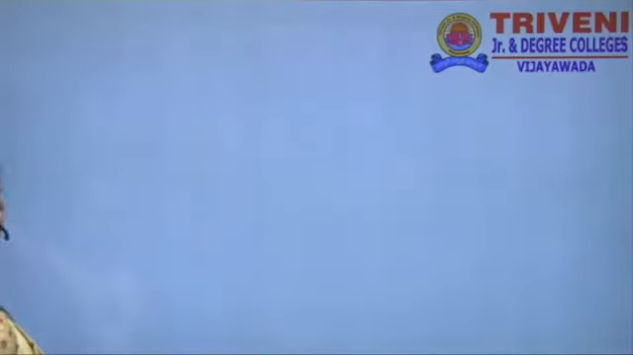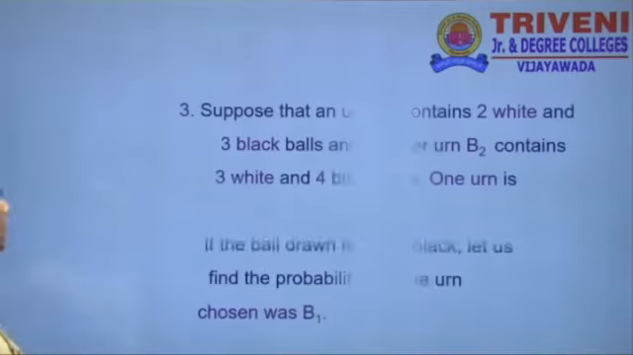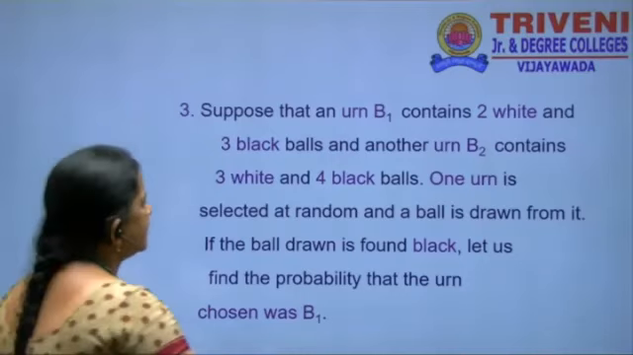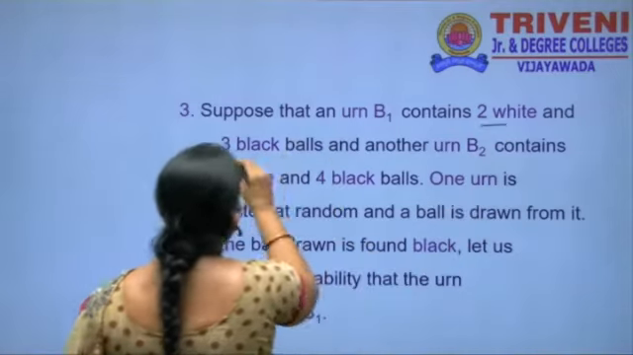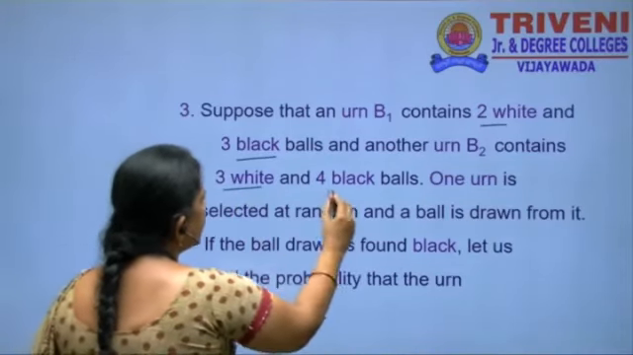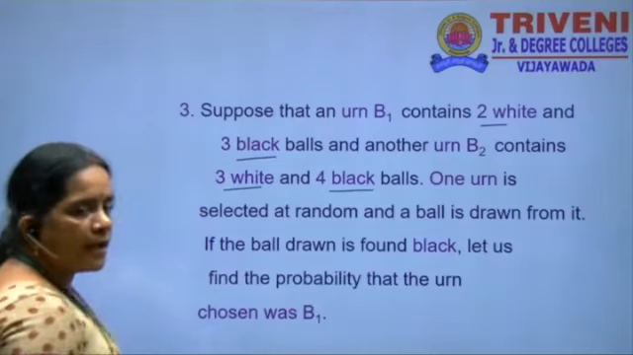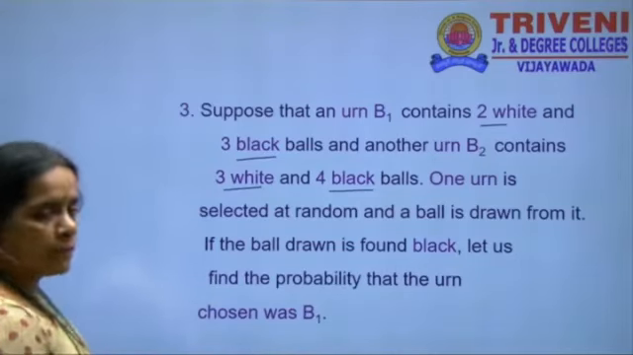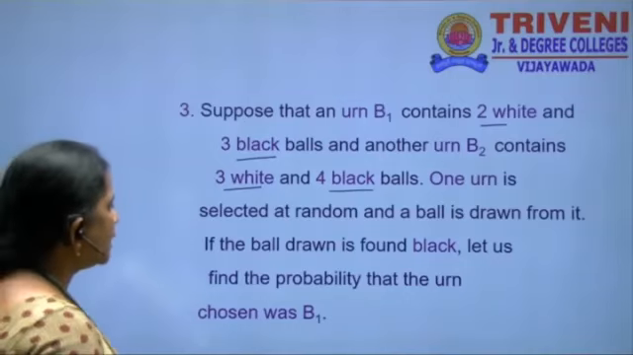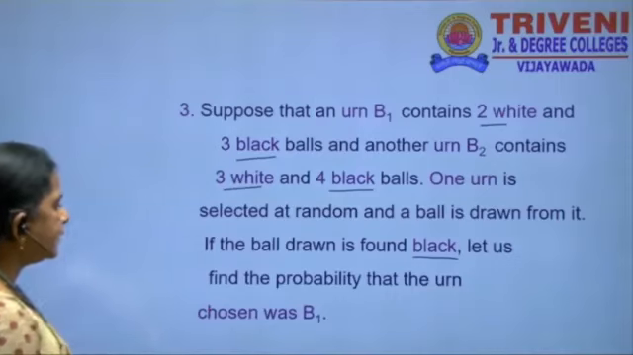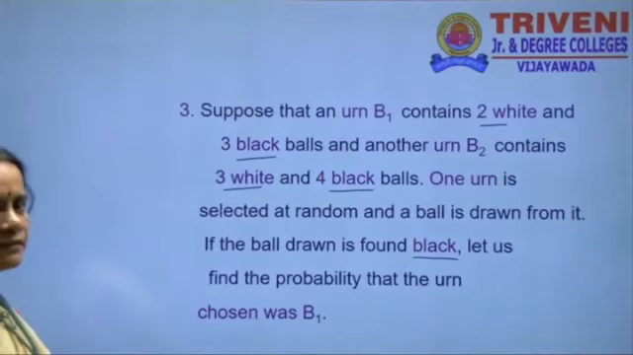And next we are going to discuss the next problem. Suppose that here also 2 bags are there. The first bag has 2 white and 3 black balls, and the second bag has 3 white and 4 black balls. One urn is selected at random and a ball is drawn from it. If the ball drawn is found to be black, let us find the probability that the urn chosen was B1.